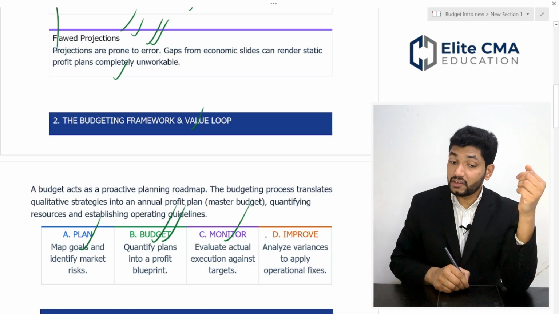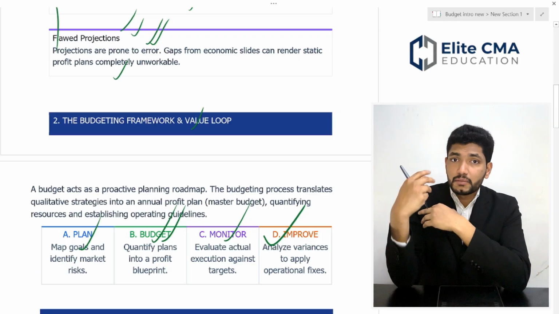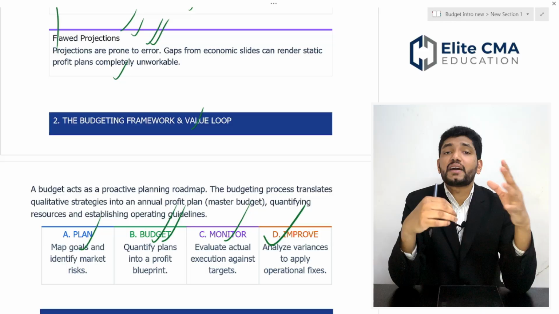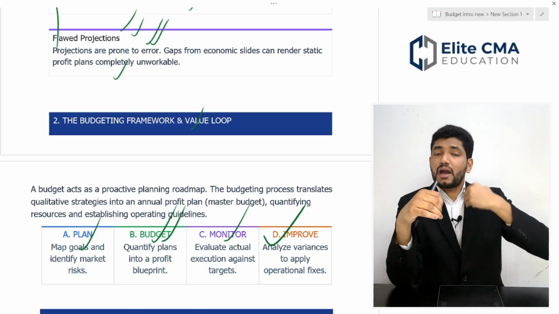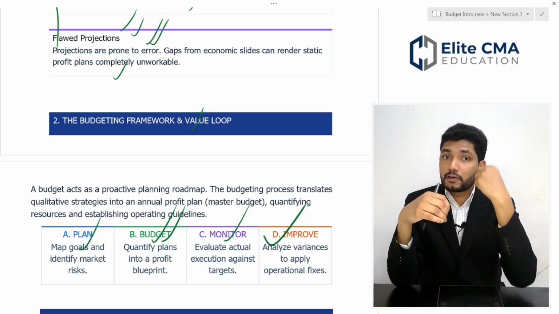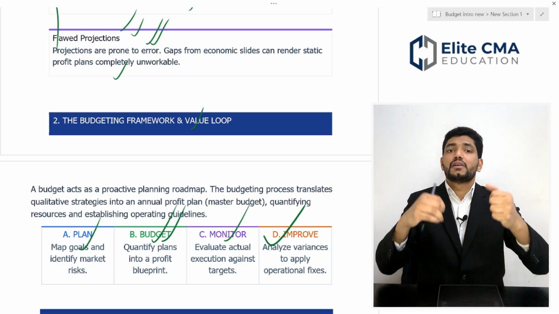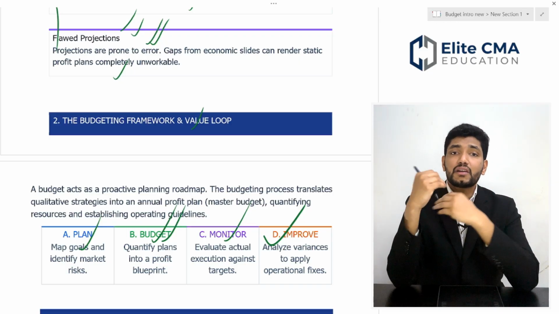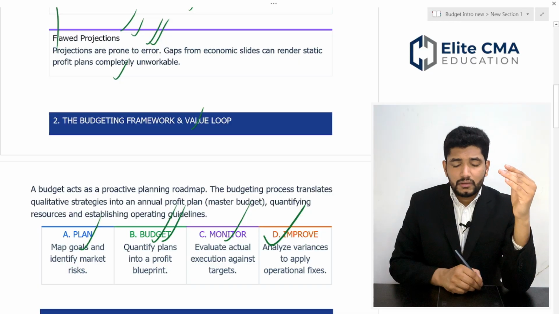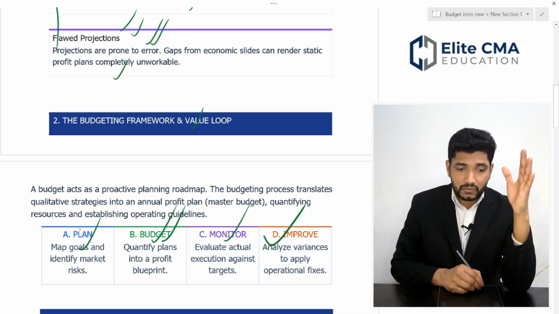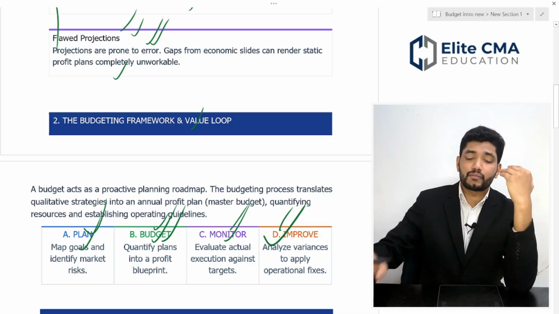The fourth step is to improve. Once you see that variance, you have to take action to improve performance. Otherwise, this comparison will not make any sense. Once you analyze the variance, you have to try to improve your performance and bridge the gap, keeping it as low as possible, or try to match it with your budget. These are the key steps in the budgeting process: planning, then budgeting, then monitoring and improving.